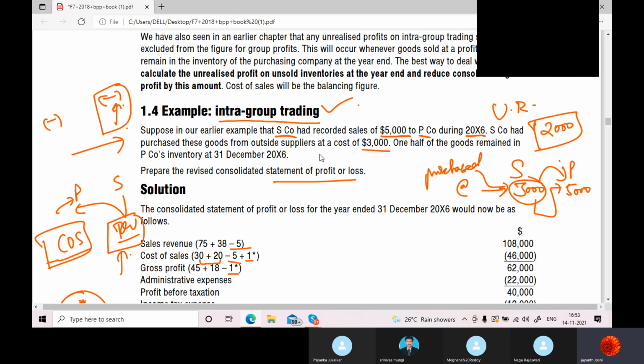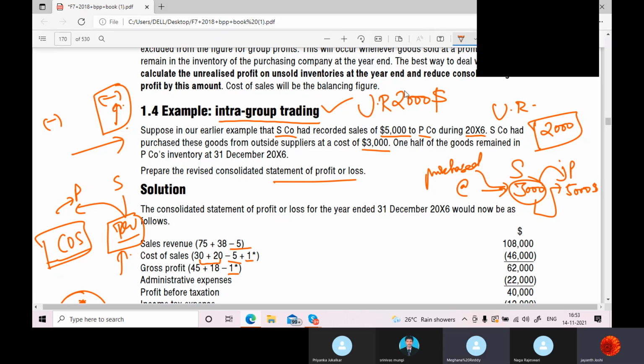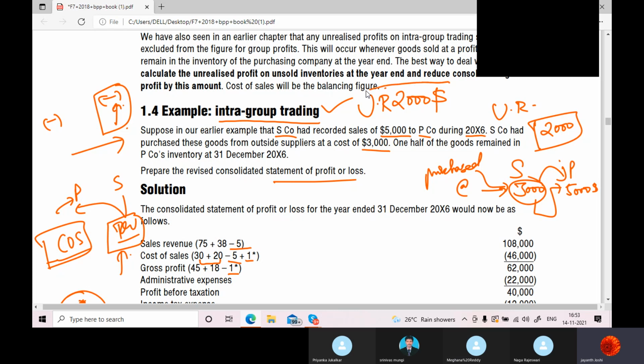When you observe this question, the subsidiary has bought the goods at $3,000 and sold it to parent for $5,000. What is the profit the subsidiary is making here? This $2,000 is a realized profit or unrealized profit? Unrealized. What will they do with this unrealized profit? Of course, they need to remove it. Why? Because it is not a realized profit at all. Correct? But how much unrealized profit should they remove?